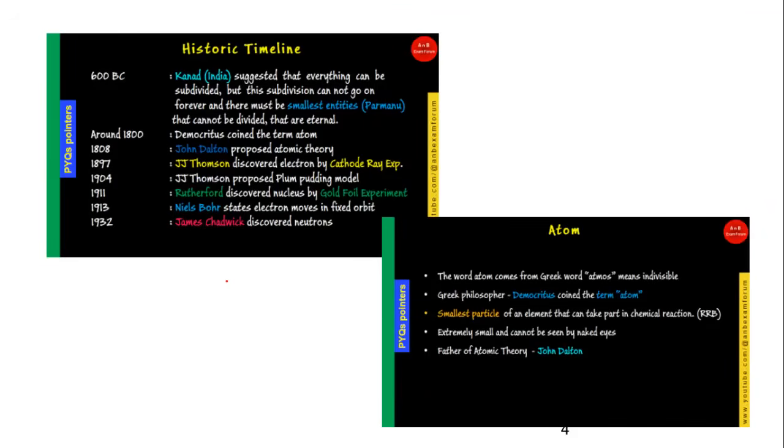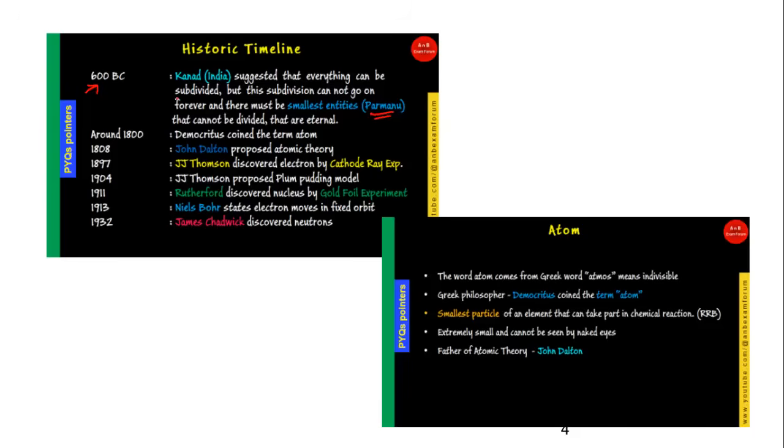And we have seen all these pointers in our theory class where we discussed the timeline, like it started with 600 BC, and you should be surprised to know that Kanad, you can say an astrophysicist, suggested that if you divide anything it becomes a state where you will not be able to divide further. That smallest entity is known as Parmanu, which is a Hindi word.